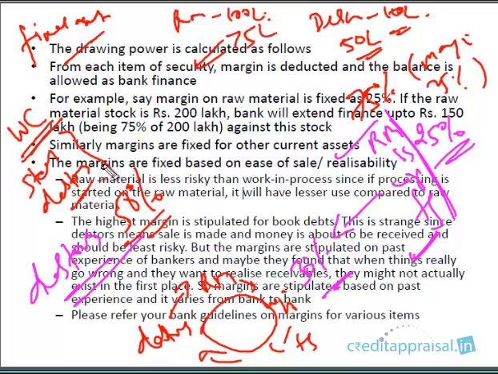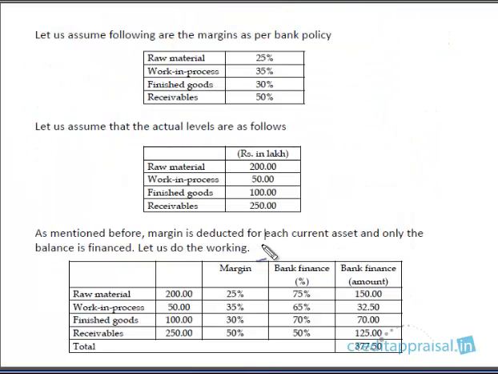So you have to judge that this high margin is based on the experience of bankers. Maybe it was the past experience of bankers that when it comes to really winding up a company, at that stage maybe these debtors don't exist, or really are bad debts, debtors which cannot be recovered. Maybe that was their experience, right? We don't know the reason, but banks do impose a higher margin on debtors. Okay, so let us take an example. A bank has these margins.